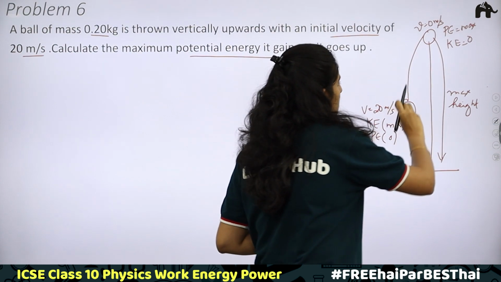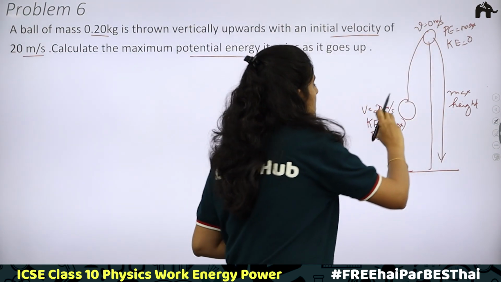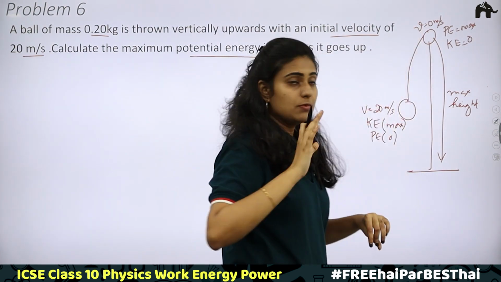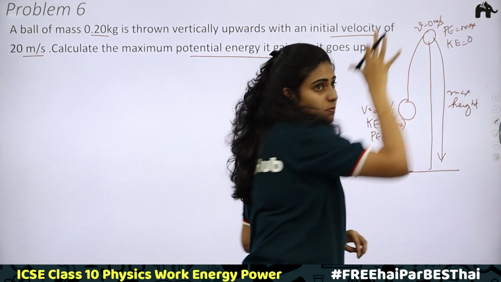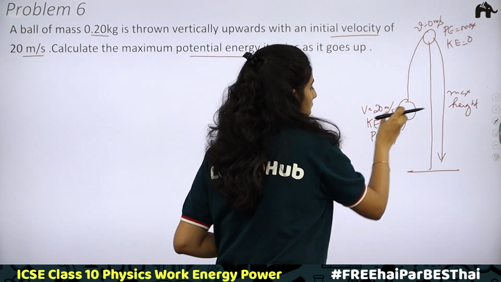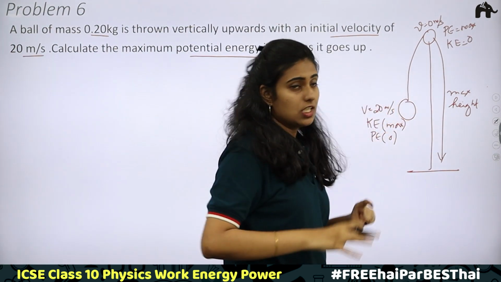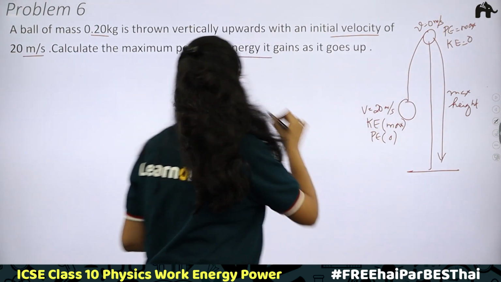Now, when the ball moves upwards, what happens? Its kinetic energy decreases and potential energy increases. From this, we understand that the potential energy is maximum at the maximum height, and at the initial point, kinetic energy is maximum. So, the kinetic energy at initial position will be equal to potential energy at the maximum height.